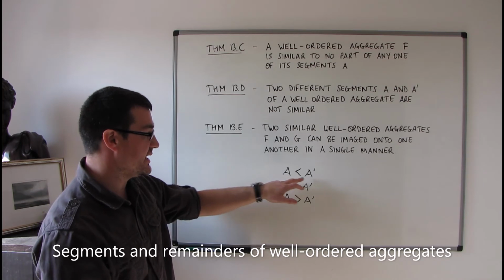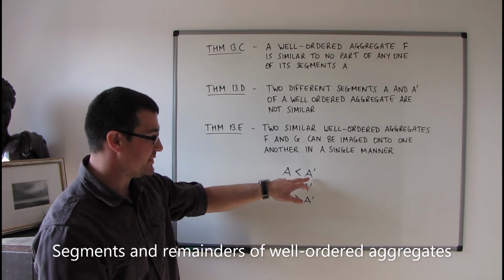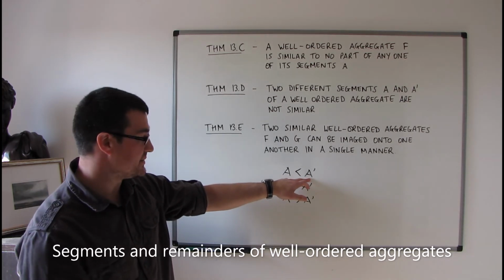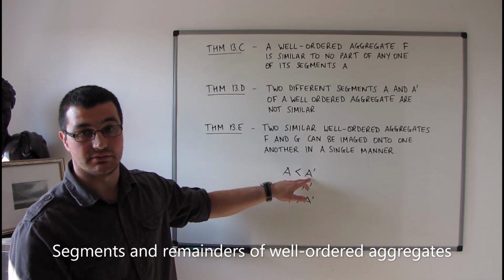So that means that A, being a segment of the well-ordered aggregate A primed, cannot be similar to A primed.